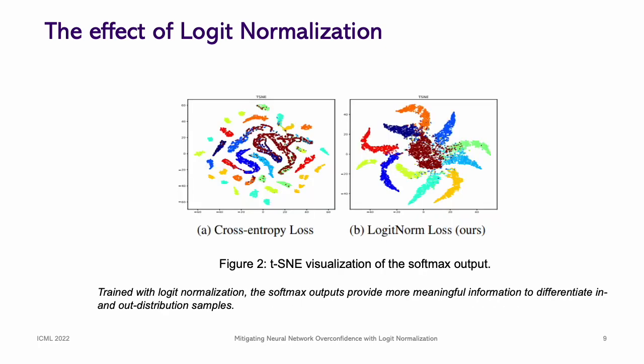We also analyze the softmax output by visualization. From this figure, we can see that when we train with logit normalization, the softmax outputs provide more meaningful information to differentiate in- and out-of-distribution samples.